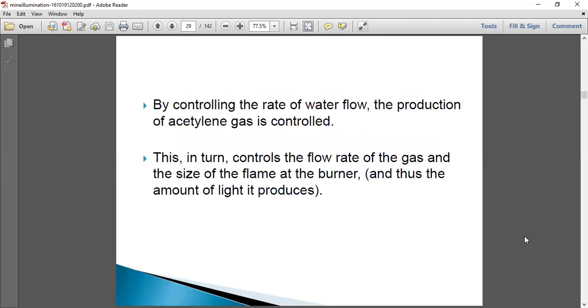By controlling the rate of water flow, the production of acetylene gas is controlled. By controlling the amount of water, we can control the amount of reaction between the calcium carbide and the water, and thereby the production of acetylene gas, the flow rate of the gas, and the size of the flame at the burner.